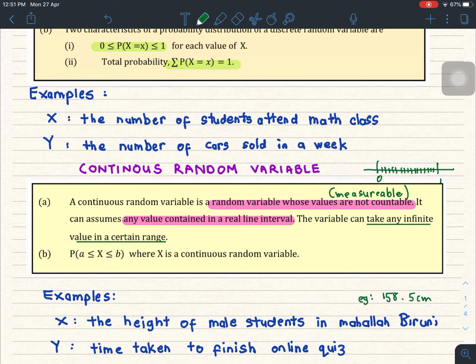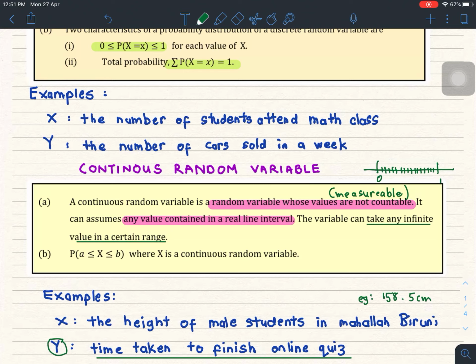It's not just a whole number where it must be 158, 159. It can have a decimal value. Same goes for random variable Y, the time taken to finish an online quiz. That's why you have seconds, minutes, hours and so on.